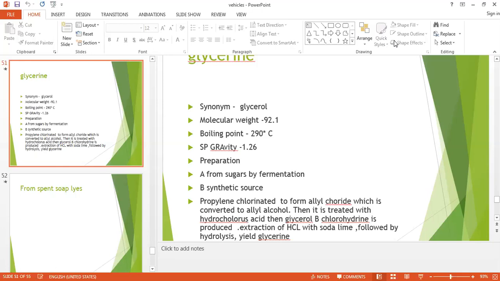Glycerol is removed from it as follows. First, the spent lye is allowed to settle in an iron tank where the heavy impurities settle down. Second, the clear liquid is pumped into the treating tank with a steam coil. It is treated with HCl to neutralize 3/4 of the free alkali present in the lye.